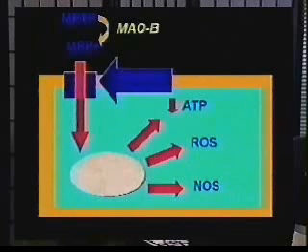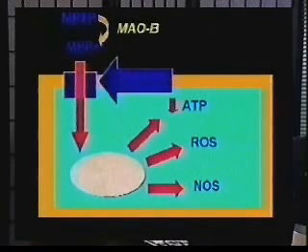Well, we know how MPTP works, as you can see by this slide. In the presence of monoamine oxidase type B, MPTP becomes activated to a more toxic intermediate. Now, this toxic intermediate binds specifically to the dopamine transporter, and in so doing does 3 things, as indicated by the 3 red arrows on the right.